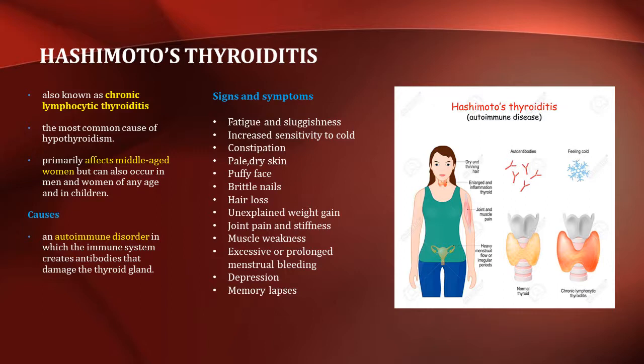The signs and symptoms include fatigue and sluggishness, increased sensitivity to cold, constipation, pale, dry skin, puffy face, brittle nails, hair loss, unexplained weight gain, joint pain and stiffness, muscle weakness, excessive or prolonged menstrual bleeding, depression, and memory lapses.